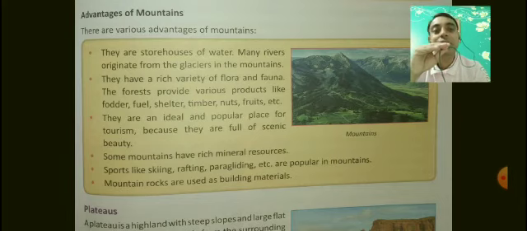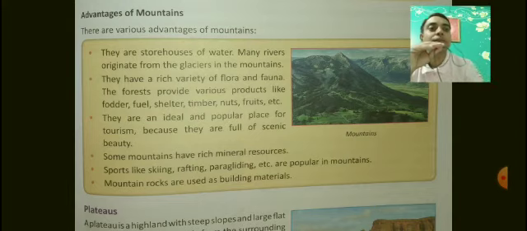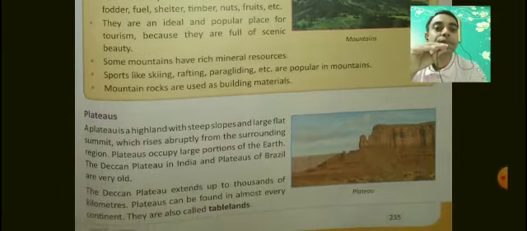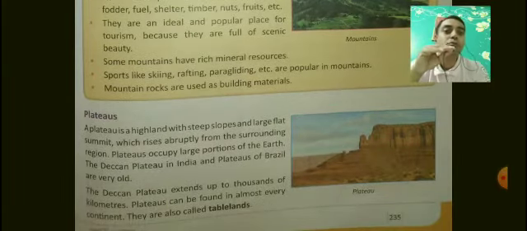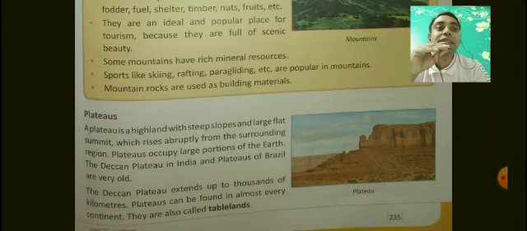Number 4, some mountains have rich mineral resources. Number 5, sports like skiing, rafting, paragliding, etc. are popular in mountains. And number 6, mountain rocks are used as building materials. So, the next comes your plateaus, or we can say tablelands also.